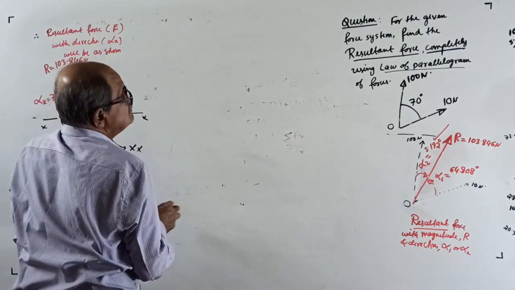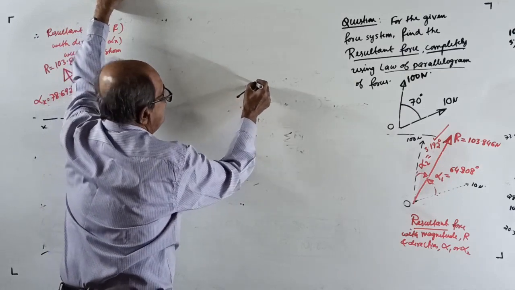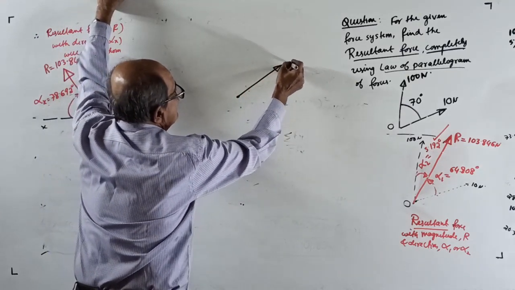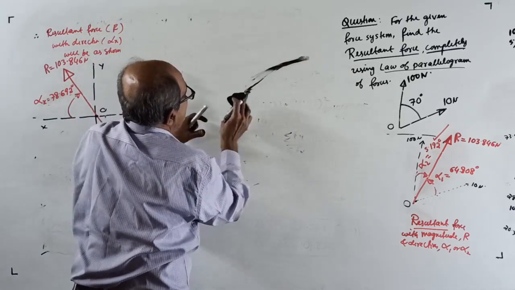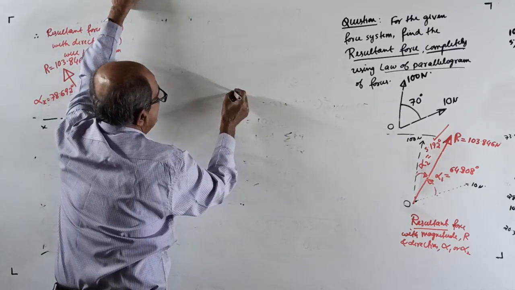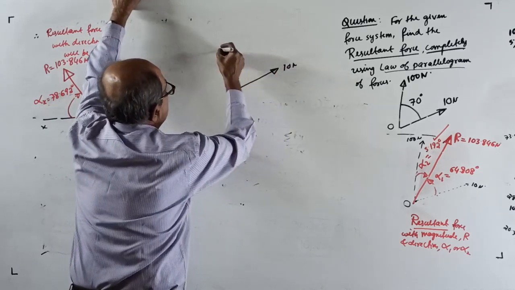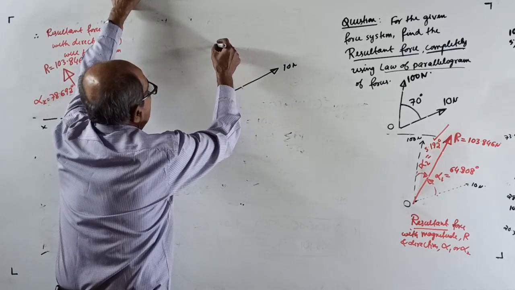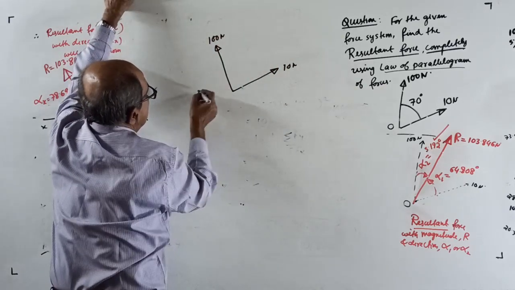Therefore, see here, our given force system is here. See, this is 10 Newton. Actually it is not that much inclined. Okay, somewhere here. This is your 10 Newton as per our new sketch. This is your 100 Newton. It turned because we turned it here, no problem.